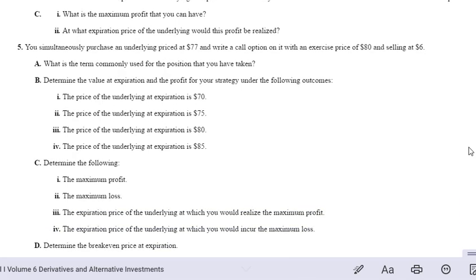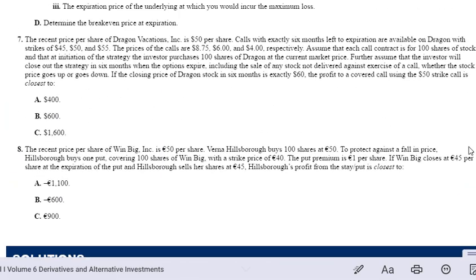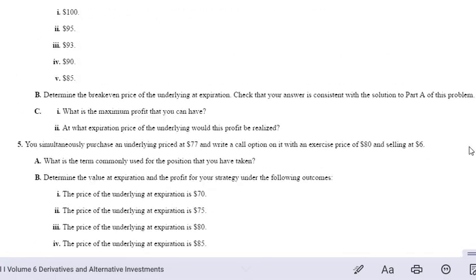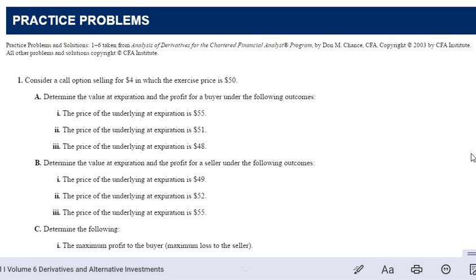Question number 5 now is getting into the next LOS, okay? And that's it. There's 8 practice questions. 7 and 8 are on the covered calls and the protective puts. So that's all there is to this last reading on the derivatives. Okay? And with that, that's the last for this LOS. Thank you.